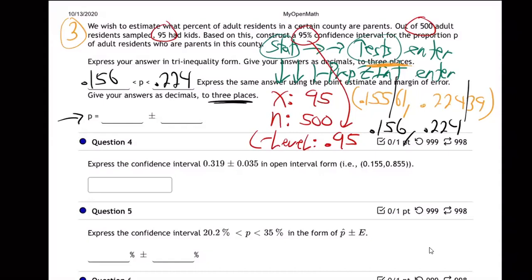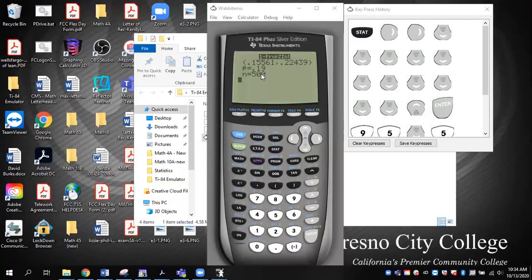Again, it says 3 places. What are we supposed to do? What do they want us to do? They want you to put right here the 0.19. This is like the error. See how it's plus or minus? That's like give or take. Does that make sense? Where did I come up with that 0.19? That was the number on the calculator. Remember? Let me show you that again. You go back. See right there? See that p hat equals 0.19? That's on the calculator. What is that? That means that's the middle of the interval. That's what your sample came out to be. Let's go back.